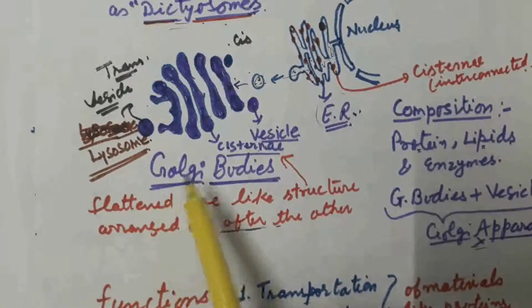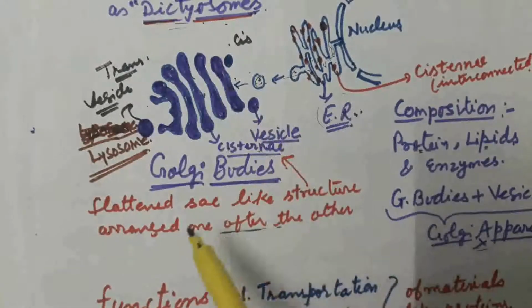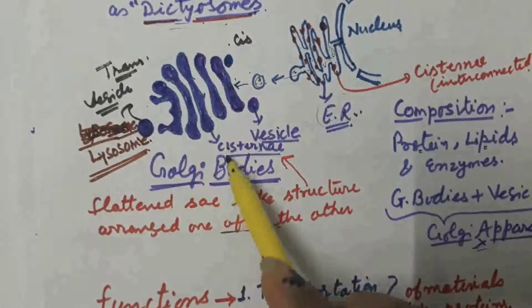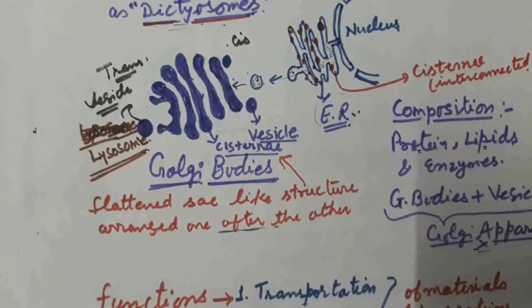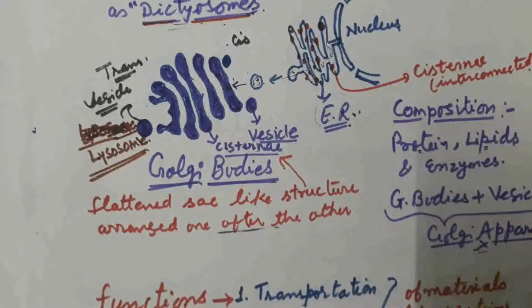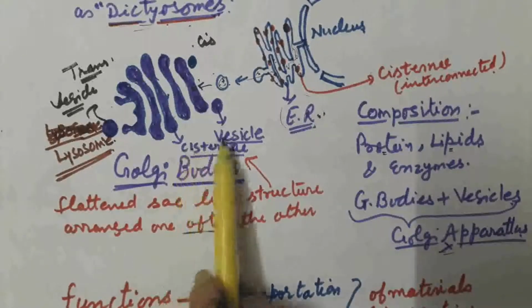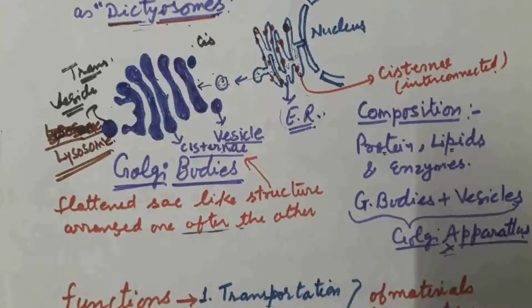One more structure is present here, that is a rounded sac-like structure, which we call a vesicle. This entire apparatus, that is cisternae along with vesicle, we use another term for, we call it the Golgi apparatus. Cisternae along with vesicle, we call it the Golgi apparatus.